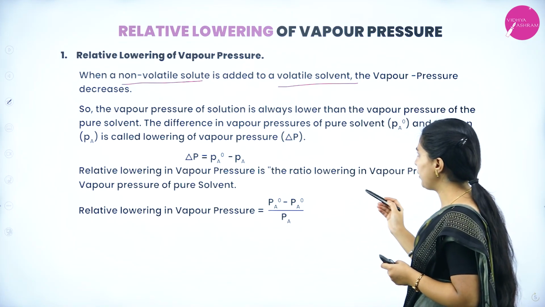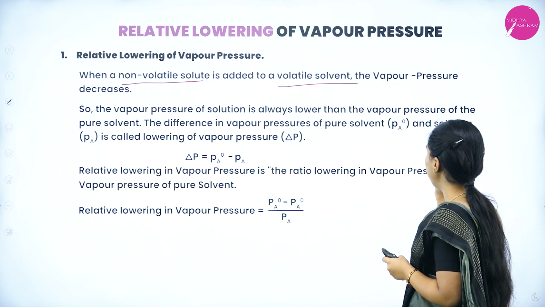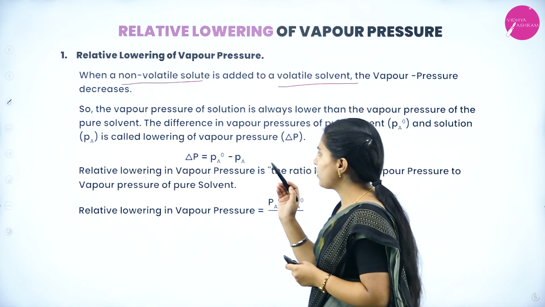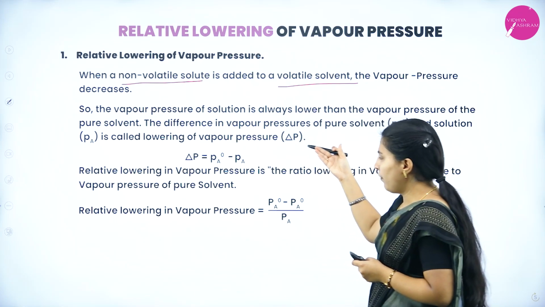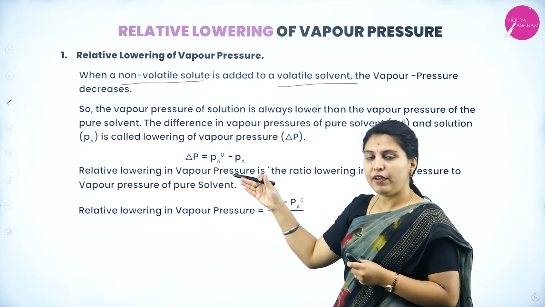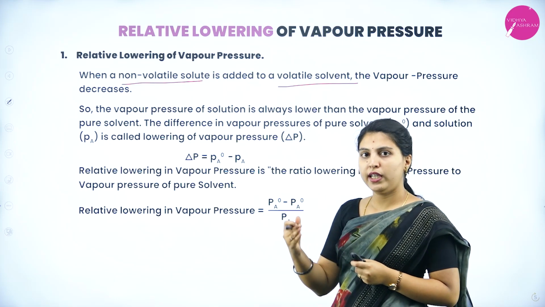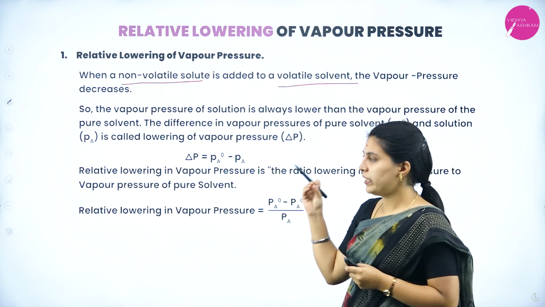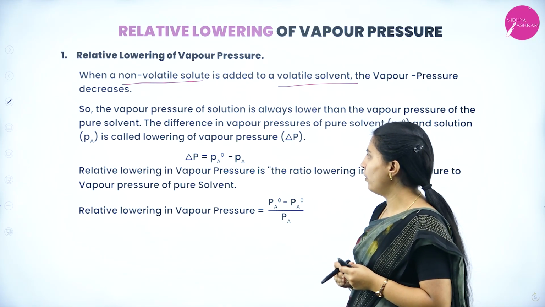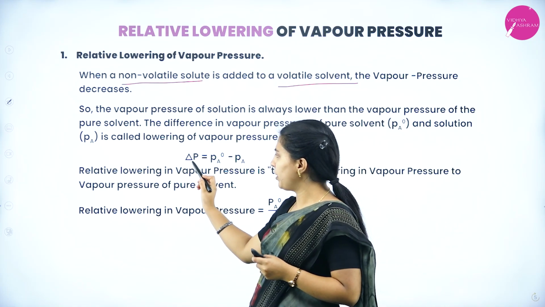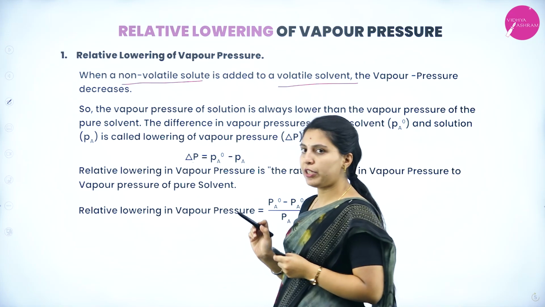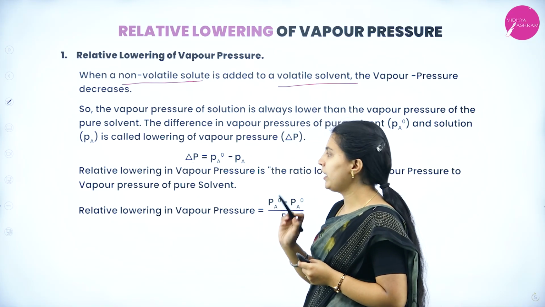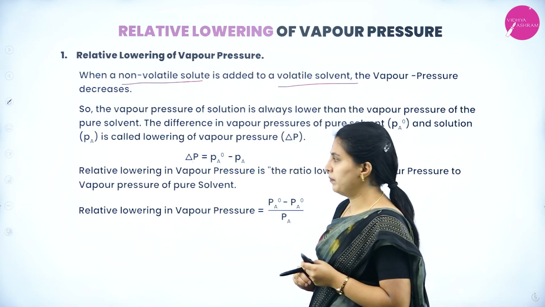The difference between the vapor pressure of the pure solvent PA0 and that of the solution is called lowering of vapor pressure. Here PA0 is the vapor pressure of the pure solvent, and PA is the vapor pressure of the solution.